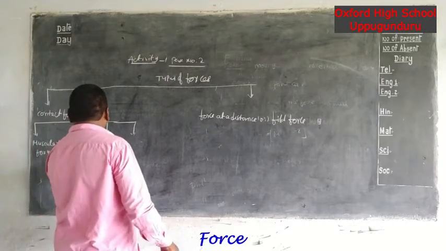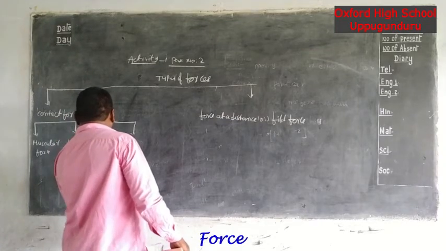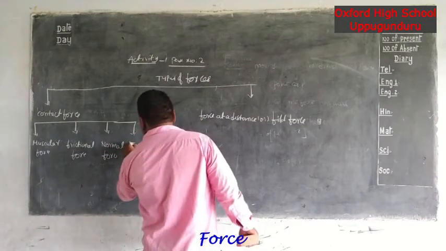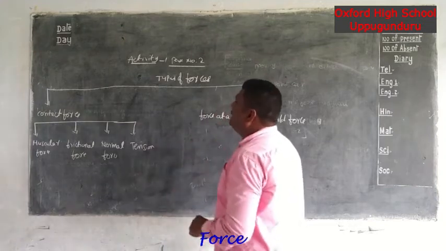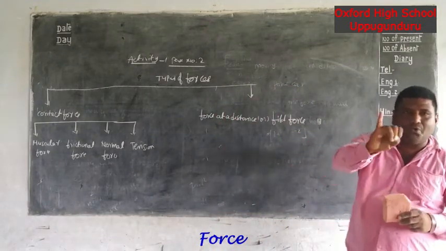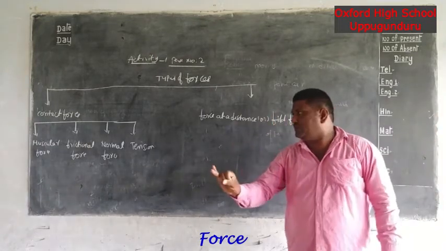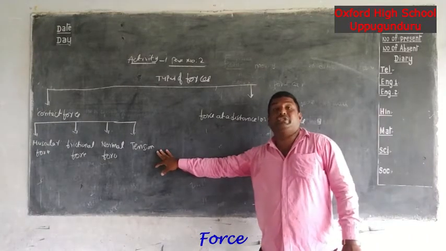Third one is the normal force. And fourth one is the tension. How many types of contact force? Four types: muscular force, frictional force, normal force, and tension.